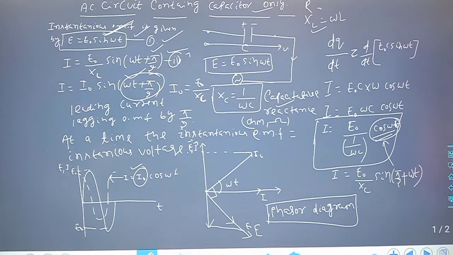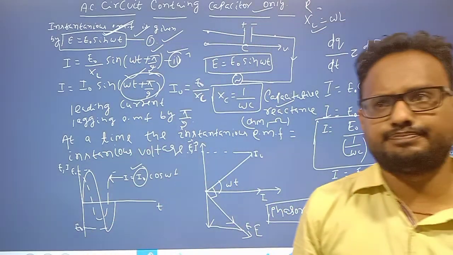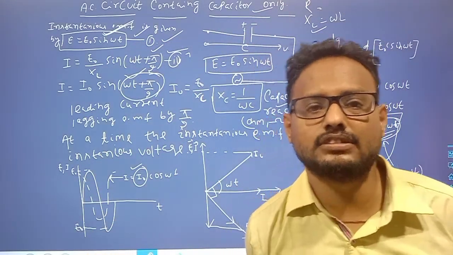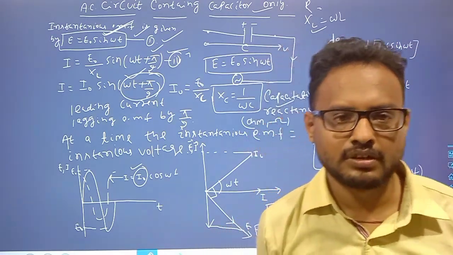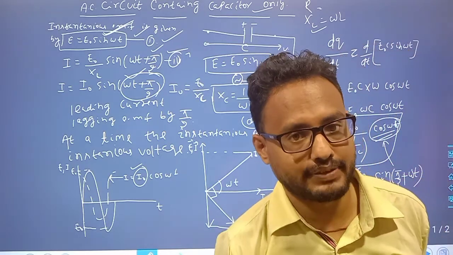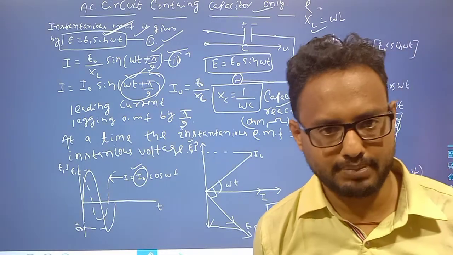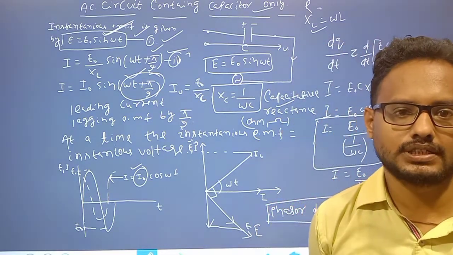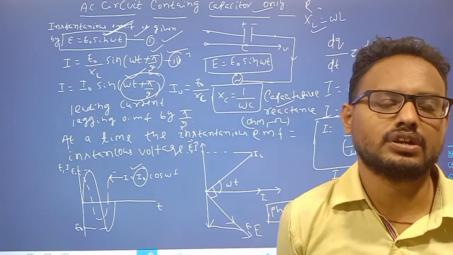So there are three circuit elements, but in practice it is not resistance only, inductor only or capacitor only; the combined effect is what matters. AC through a capacitor, through an inductor, or through a resistor alone, a single opposition is not possible.